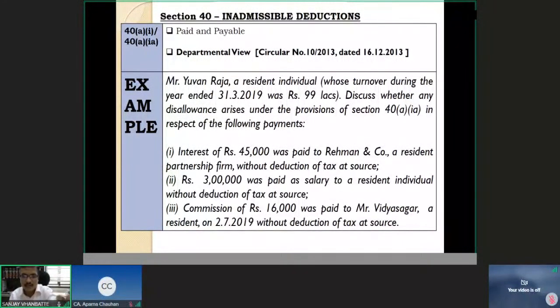Interest 194A, he is not liable. 194H, commission, he is not liable. But 192B, salary, he is still liable even if his turnover is less than 1 crore rupees, and therefore only salary is liable for TDS, 3 lakh rupees, and disallowance will attract only in respect of payment of salary, that is 3 lakh rupees. 30% of it, that is 30% of 3 lakh rupees, is 90,000 rupees. 90,000 is what will be disallowed.